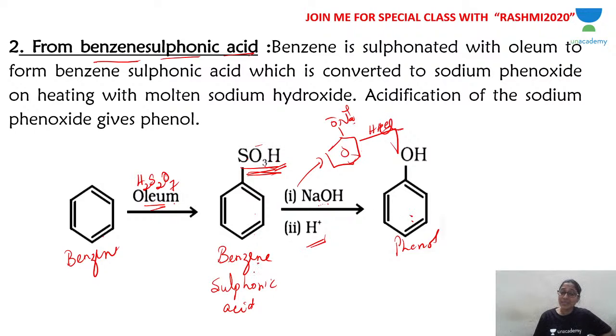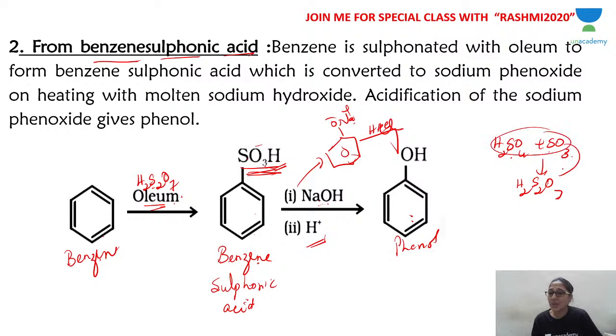How do you get the benzene sulfonic acid? Reaction of benzene with the oleum. What is oleum? H2S2O7. If you want to remember oleum, you can just remember it like this: add H2SO4 with sulfur trioxide, SO3 and H2SO4 you add. So, 2 hydrogen, 2 sulfur, 7. Sulfuric acid with sulfur trioxide you add, you will get oleum, H2S2O7.